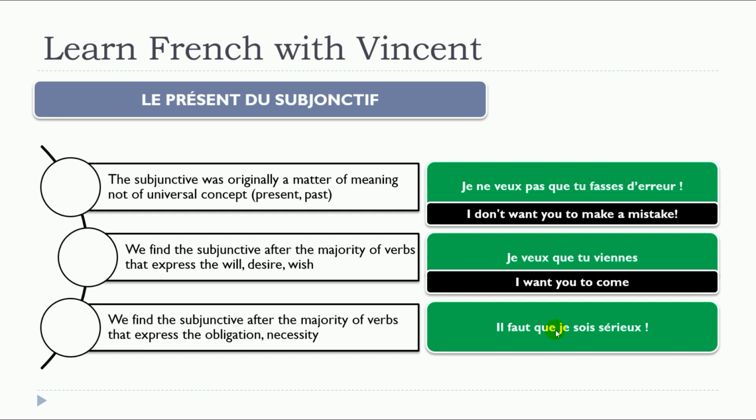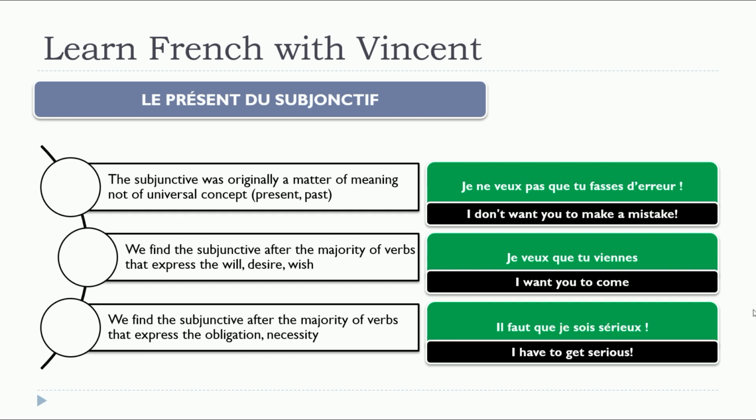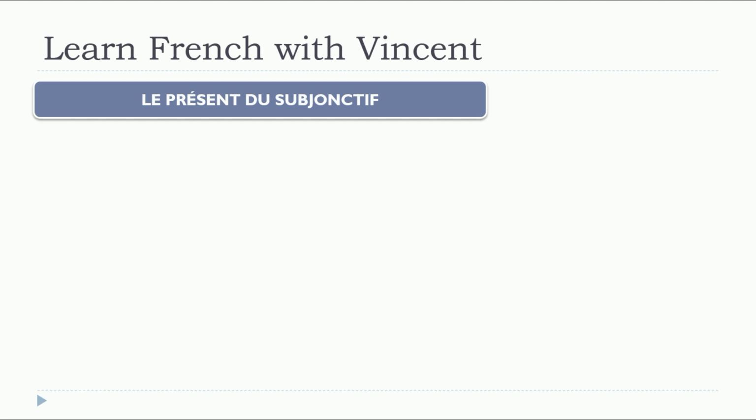Il faut que je sois sérieux. Remember, the majority of verbs that express the obligation, the necessity. Il faut que je sois sérieux. In that case, je sois, it's the verb être. Je sois sérieux. Je ne veux pas que tu fasses d'erreur. Je veux que tu viennes. Il faut que je sois sérieux.